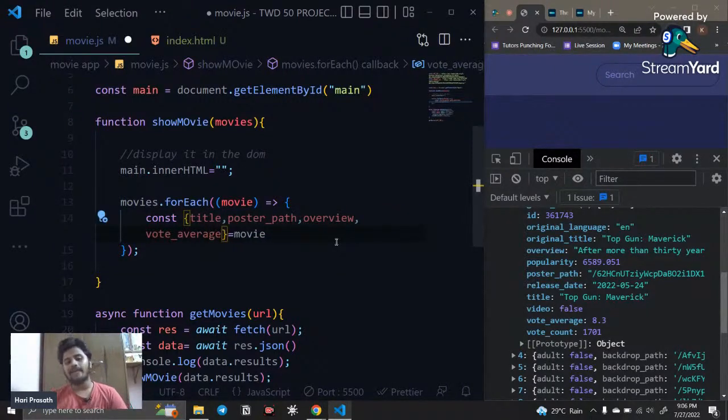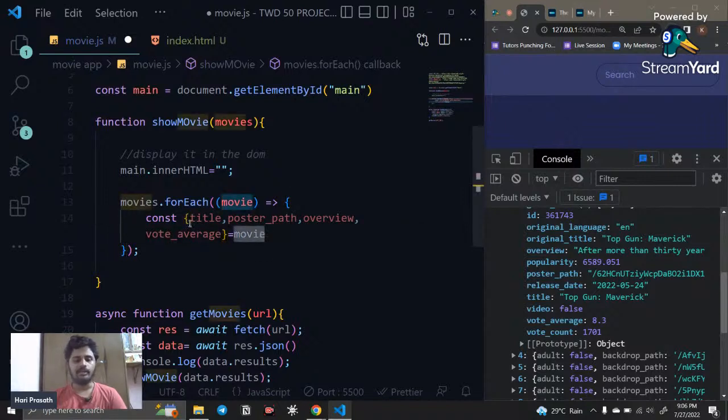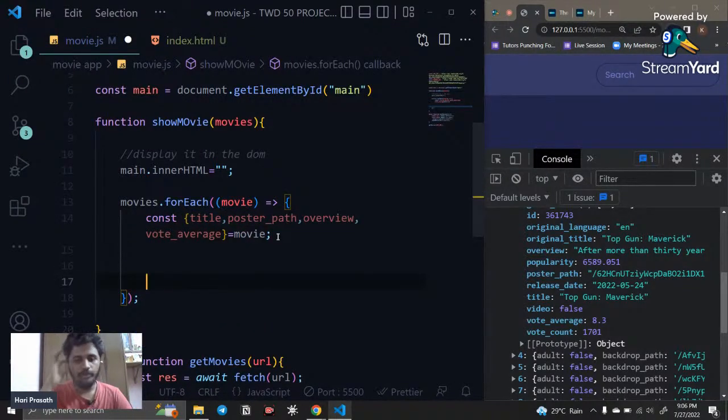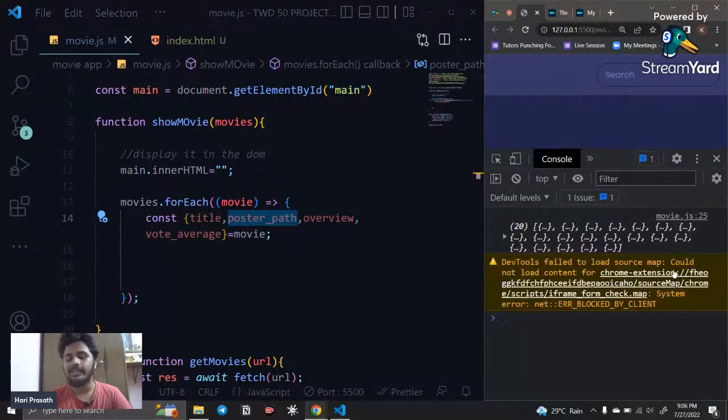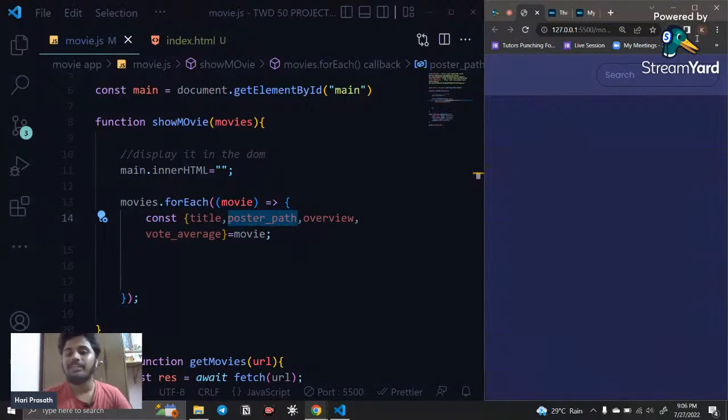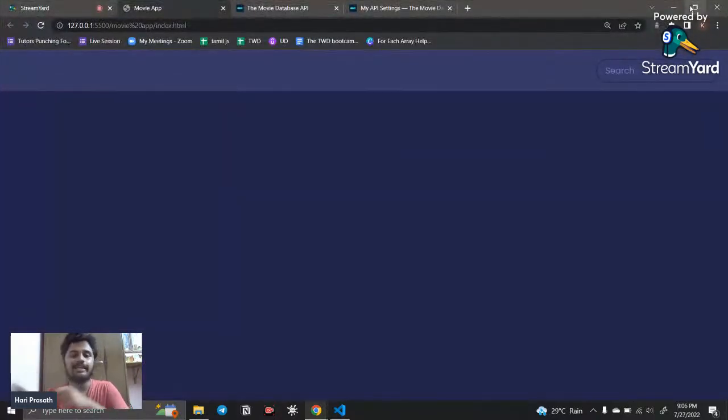So this is what we actually need, and we destructured. Okay, so now we have access to all these elements. Now what I'm going to do is just display it. Here you can notice a poster path is there. So what does this mean? It indicates the image path, each and every image path.